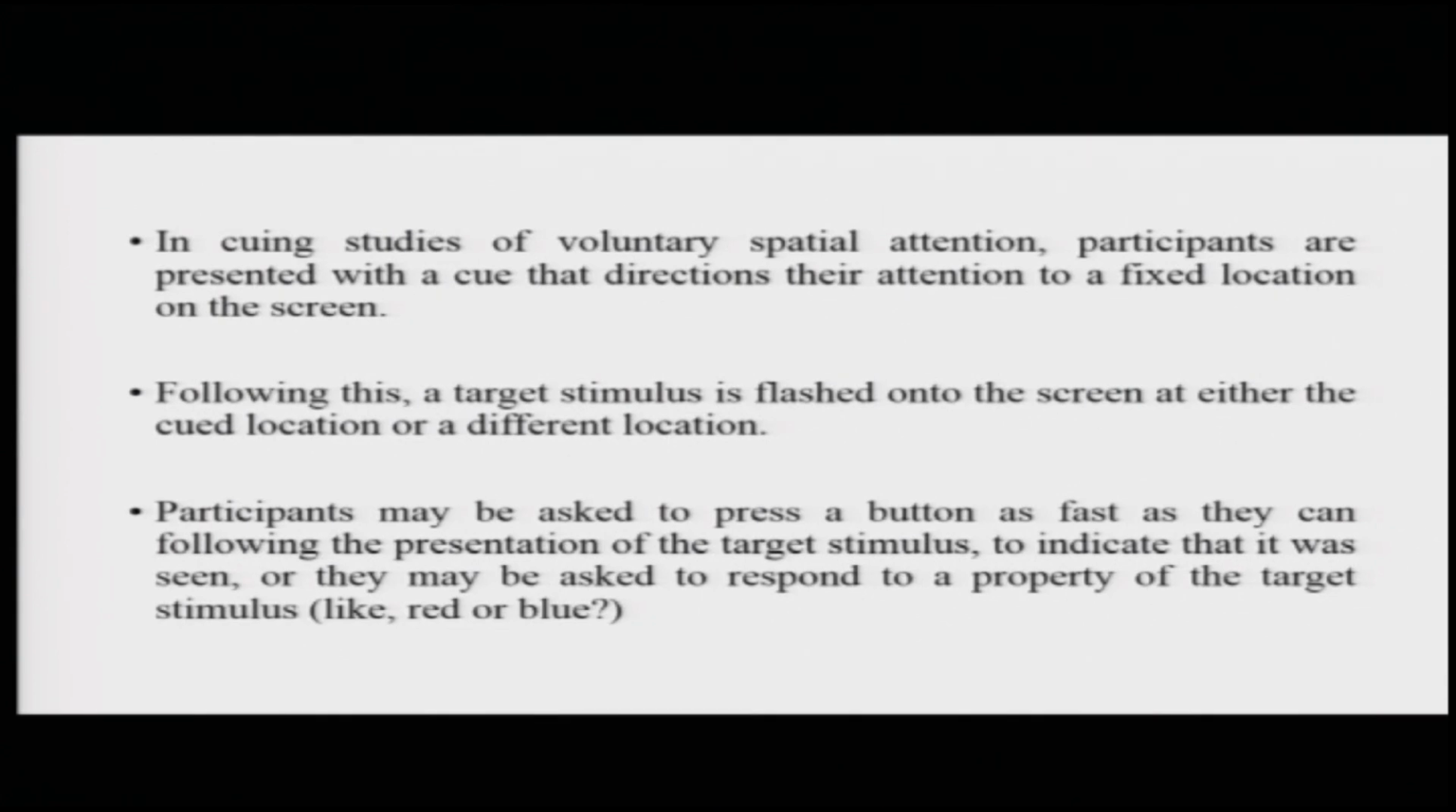Now in cueing studies of voluntary spatial attention, where you are actually orienting your attention towards a region in space, participants are presented with a cue that directs their attention to a fixed location on the screen. So the screen is there, the stimulus might appear at any place on the screen, but suppose there is a cue, let us say an arrow, pointing your attention to the exact region in space where the target stimulus is going to come up, and your task is basically to detect this target stimulus.